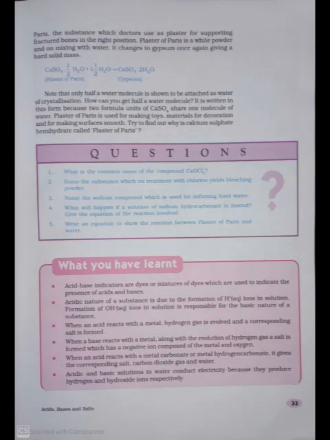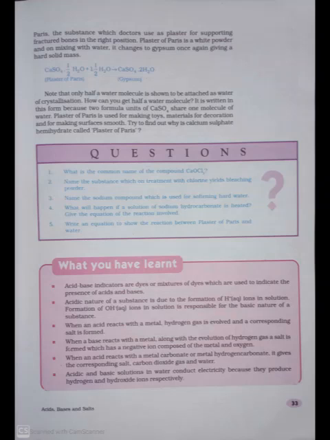In this chapter, what you have learned is now summarized into points. Now here we go. What you have learned. 1. Acid-base indicators are dyes or mixtures of dyes which are used to indicate the presence of acids and bases. Acidic nature of a substance is due to the formation of H+ ions in solution. Formation of OH- ions in solution is responsible for the basic nature of a substance.